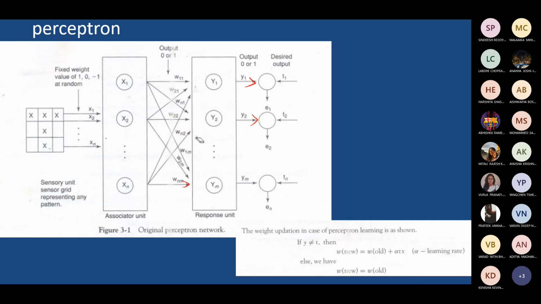These output responses, the actual responses, will be compared with the desired output. T is called the desired output. If the output layer has m number of nodes, then the target will also have m number of elements, and the output response y will also have multiple elements, y1, y2, and so on. T is also defined as a vector, t1, t2, up to tm, where m is taken for the output layer here.